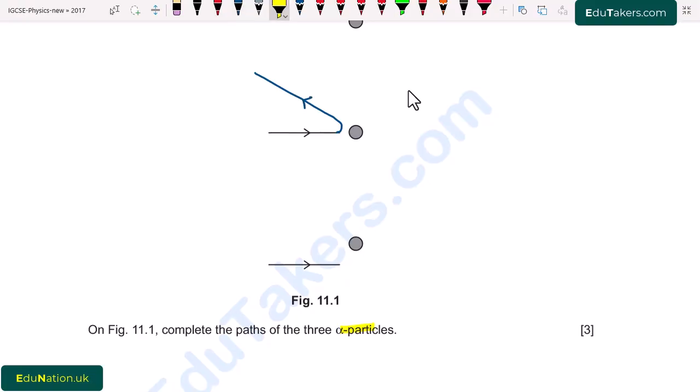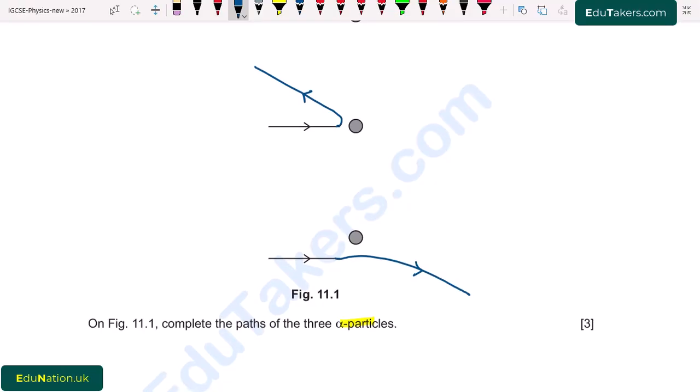And in the third case, the gold nuclei are upward while the alpha particles are approaching in downward. So both of these repel each other, due to which instead of the alpha particle moving upward, it is deflected in downward direction. So I draw its path here. They move like this and then are deflected by this gold nuclei and move in downward direction. So this is the path of these three alpha particles. Going towards the next part.